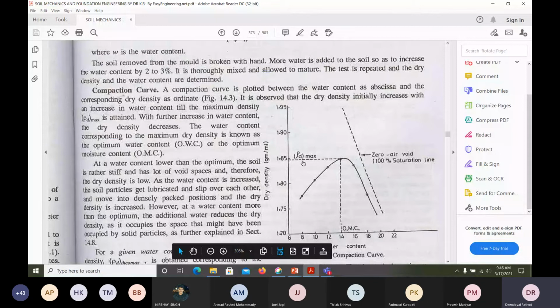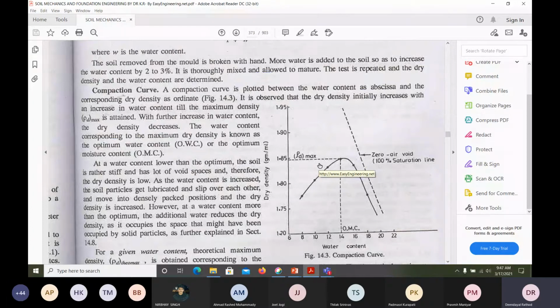This is the maximum. So in the laboratory we will ask you to find out the OMC and the maximum dry density of a soil. When you join a laboratory, what will we do? The lab technician will give a soil and standard Proctor apparatus to you, and you have to make 3 layers, apply 25 blows, and find out the OMC. Keep on with trial and error, keep on adding water, and then you draw a graph. It will give the maximum density and the OMC.